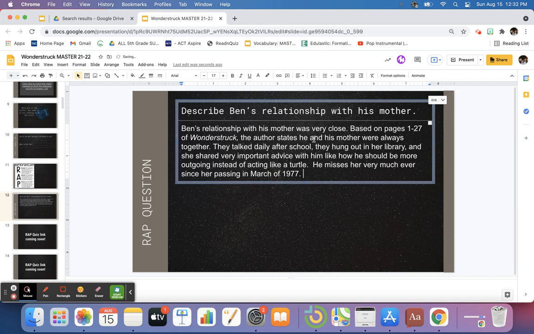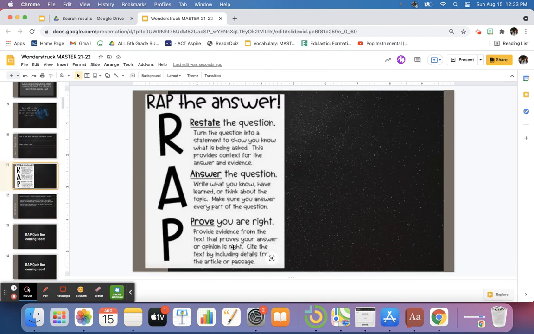Now, the way that I phrased that, based on pages 1 through 27 of Wonderstruck, that let me paraphrase or put in my own words everything that was said or happened on those pages that were with him and his mother. I'll teach you as the year goes by how we can add more specific citations, like on page 27, if we need to in the future. But this is very simple, very quick. I did it in about 3 to 4 sentences. You could have easily done it in 3 as well. But this is how we wrap or restate, answer, and prove our answers whenever we're answering questions that are open response.